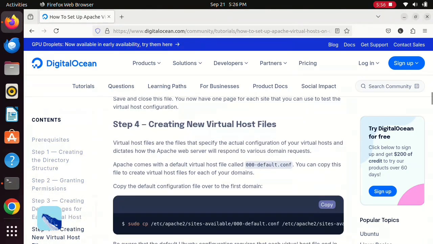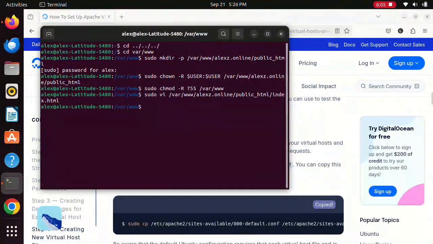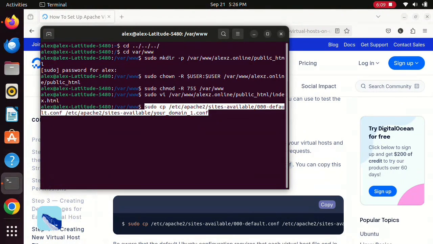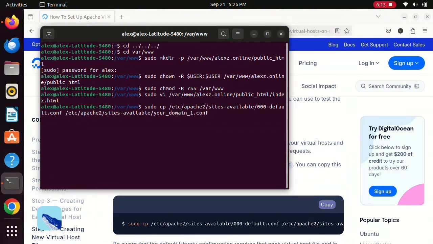So this is what you call the virtual host files. This is the main deal with the creation of virtual host. So what you do is to change the configuration of the Apache so that its default configuration will be copied to the new configuration of your new website.